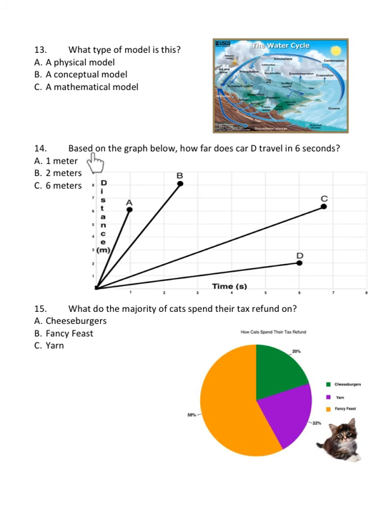Number 14. Based on the graph below, how far does car D travel in 6 seconds? A. 1 meter. B. 2 meters. C. 6 meters. Number 15. What do the majority of cats spend their tax refund on? A. Cheeseburgers. B. Fancy Feast. C. Yarn.